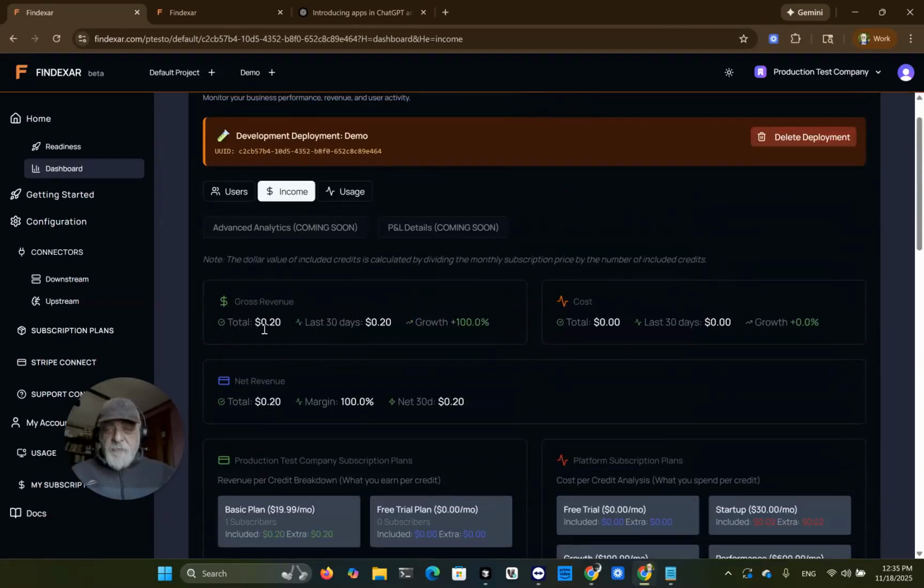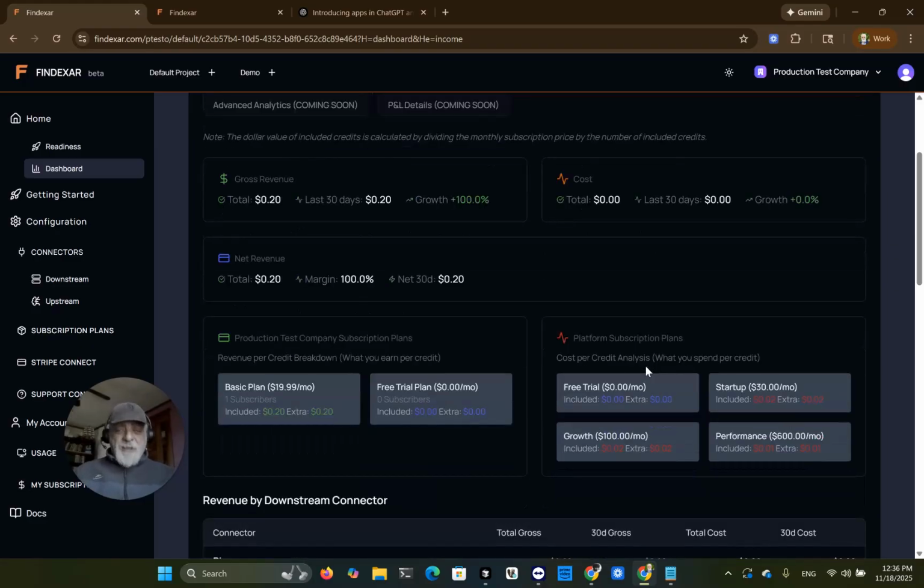So we can see that the revenue now is 20 cents. And there is no cost because the creator, myself here, is still running on a free plan. But if I was to subscribe to the basic plan, it would show the cost of my credits that I used for this call, and then what I earned from the end user through the use of my application.